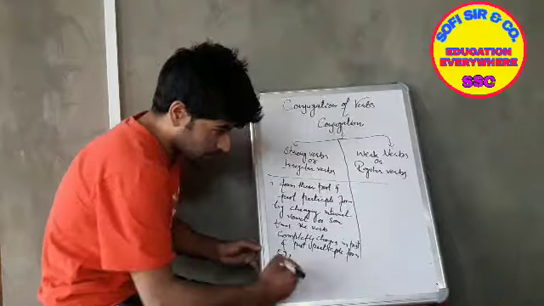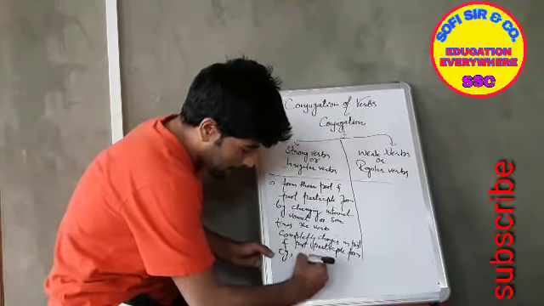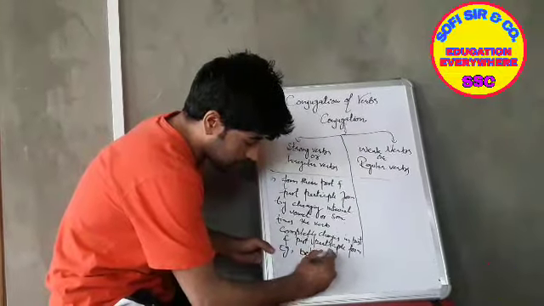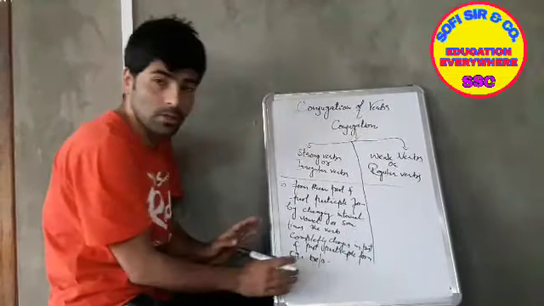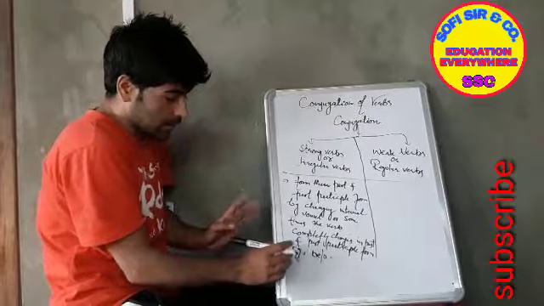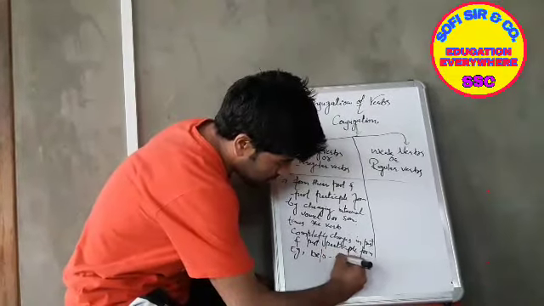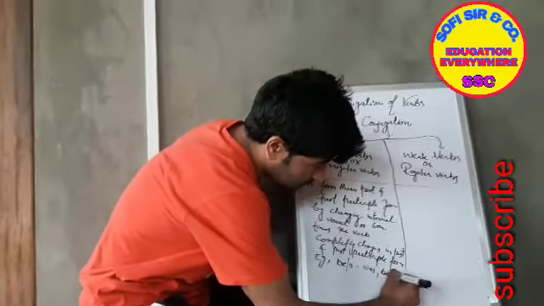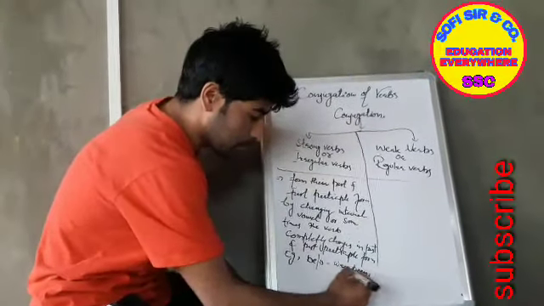Example, be or is. First form be or is. It becomes was, been, and being.